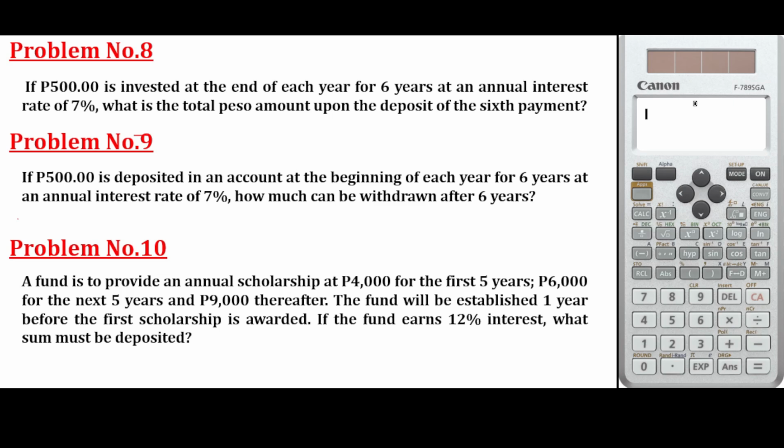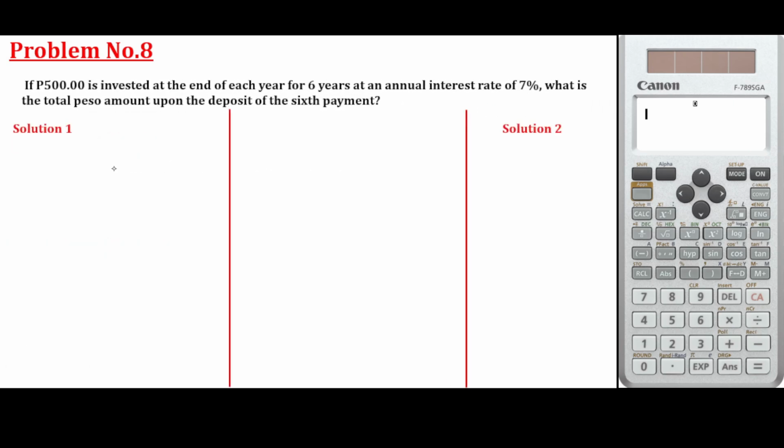Let's solve problem number 8. If 500 pesos is invested at the end of each year for 6 years at an annual interest rate of 7%, what is the total peso amount upon the deposit of the sixth payment? We have two solutions for this problem. The first solution is by using the formula of annuity.